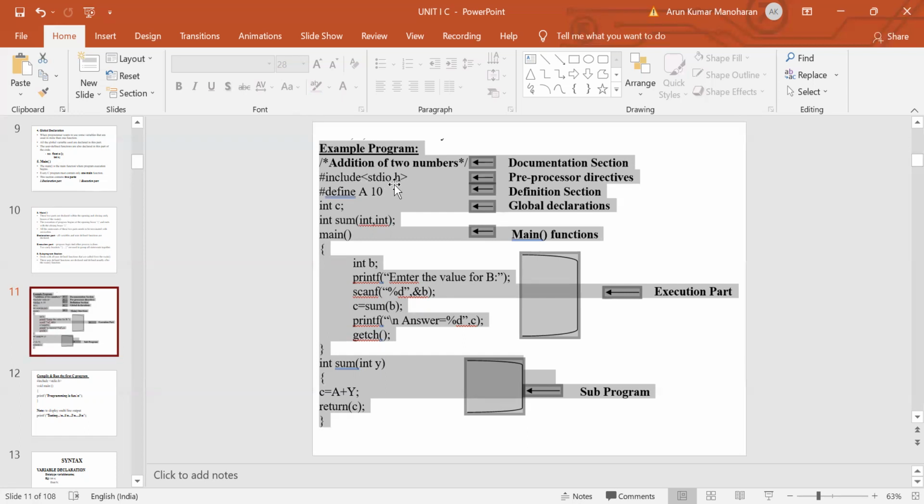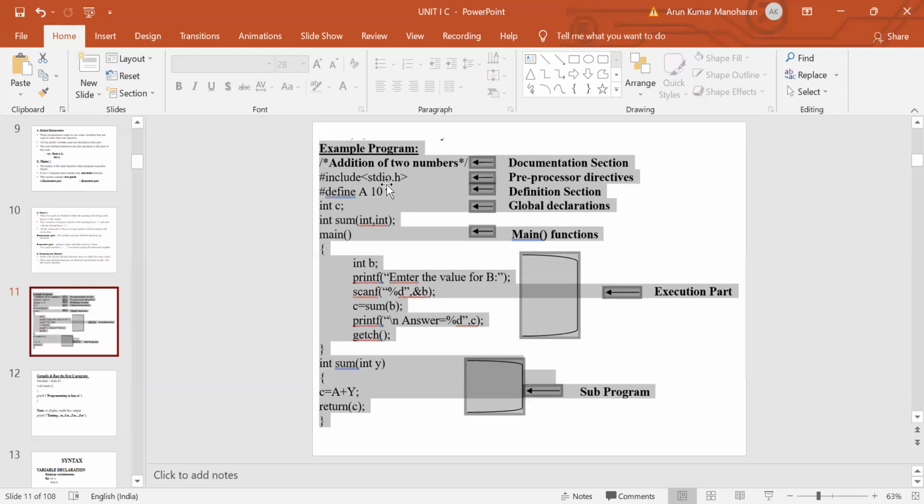Next one is the definition section. Here, all the statements that begin with define belong to the definition section. In this section, we define symbolic constants. Here a is a variable name followed by the value 10. Whenever this name a occurs, it will be replaced by the value 10. So in this section, we define symbolic constants.